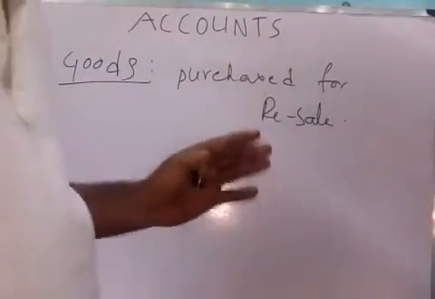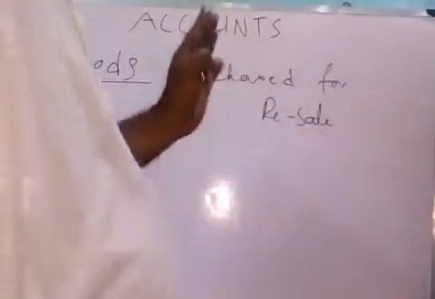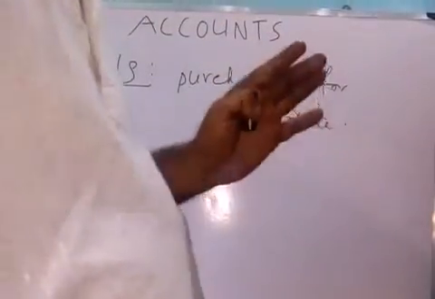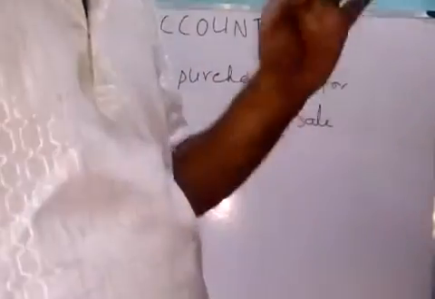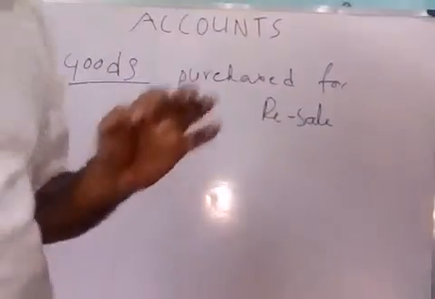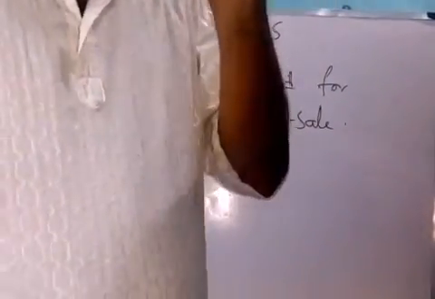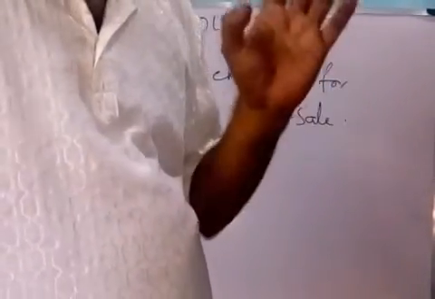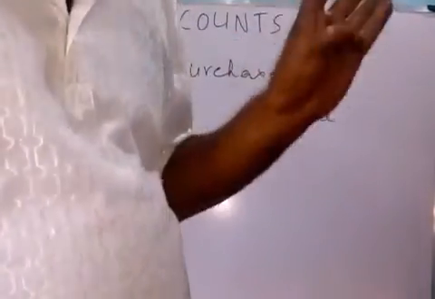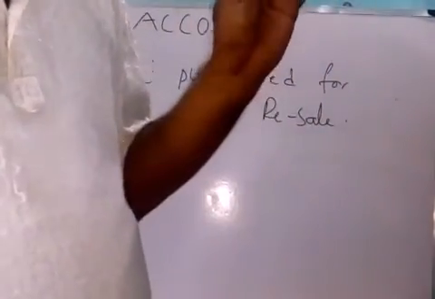In business, we hear the term goods. Goods, not good. Goods means that which is purchased for resale in the business. Suppose in a garment shop, the shop owner purchased furniture, fan, AC, calculator, and also garments.